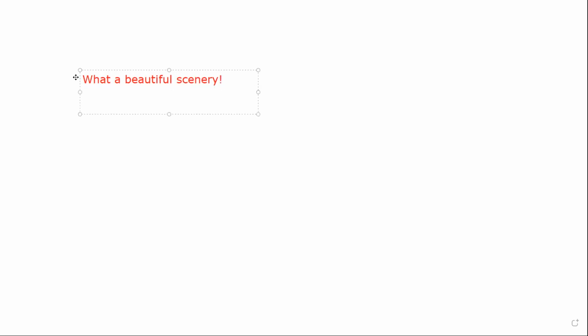What a beautiful scenery. You can see that the sentence is starting with WH, what, and it's ending with an exclamation mark. This is not a normal type of sentence. This one expresses our happiness, our joy. So it is an exclamatory sentence. When we use the exclamation mark at the end of the sentence, it is an exclamatory sentence.